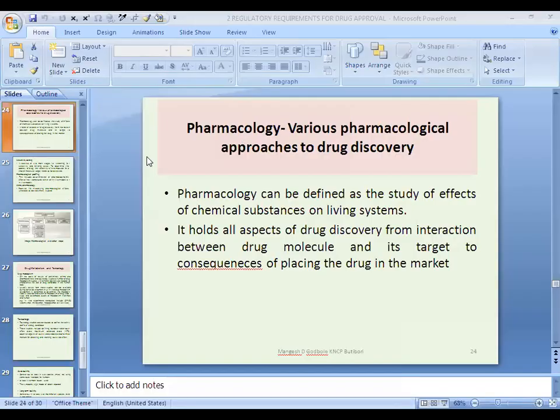In pharmacology, various pharmacological approaches to drug discovery are studied. The pharmacology study covers the interaction between the drug molecule and its target, its consequences, and the passing of the drug into the market.